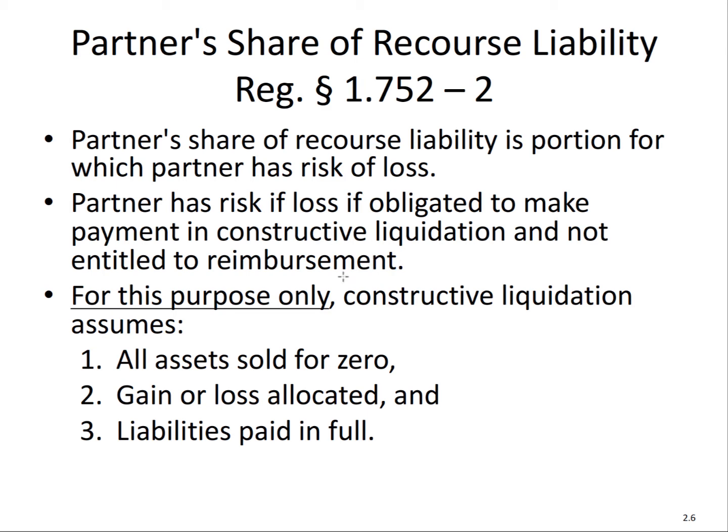So for this purpose, the constructive liquidation assumes that all assets are sold for $0. Gain or loss is then allocated using the rules, which you might recall from learning about partnerships in a previous video or discussion or class, that if there's no information, it's equal, but it can be designated. And then liabilities are paid in full. So again, recourse, you're going to allocate based on which partner bears the risk of loss.